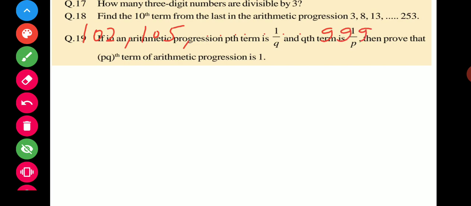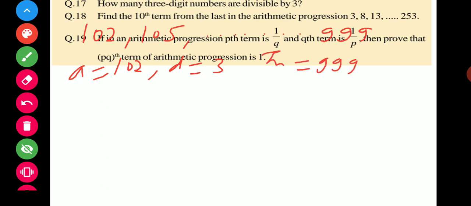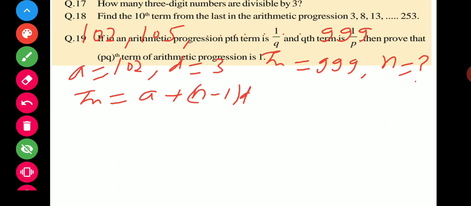So in this series, a is equal to 102 and common difference is 3, 105 minus 102, that is 3. And Tn is equal to 999. And what is the number of terms? That is n. n find करना है, so you can apply the formula Tn is equal to a plus (n minus 1) into d.